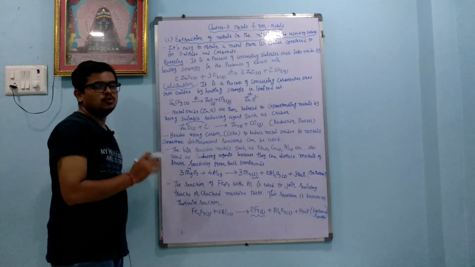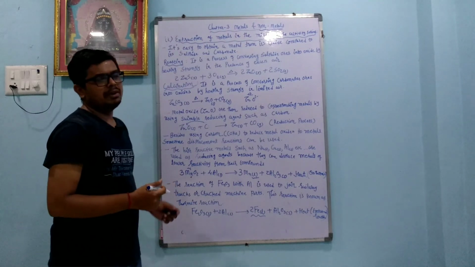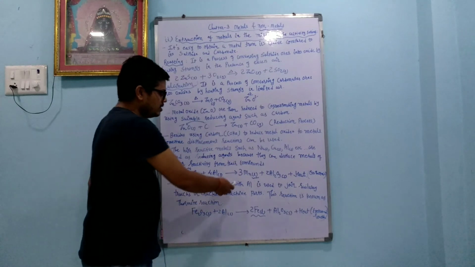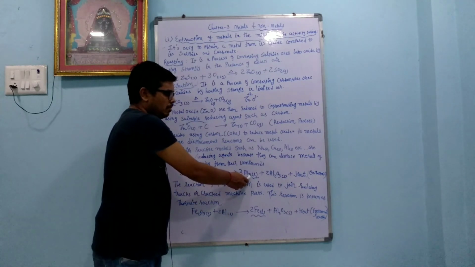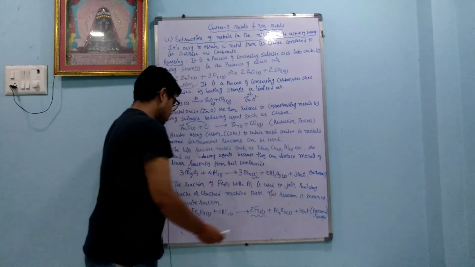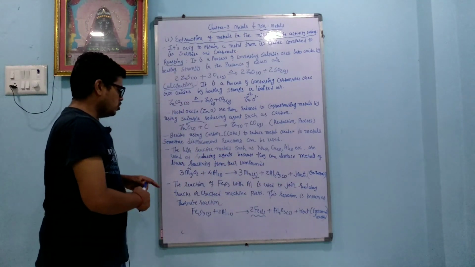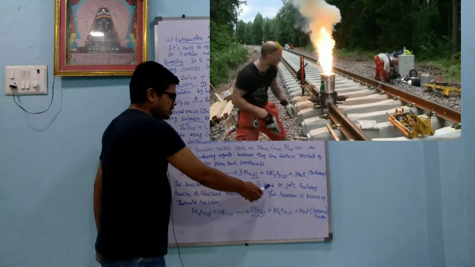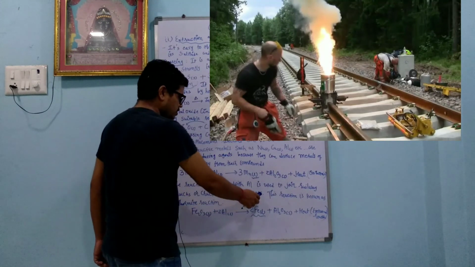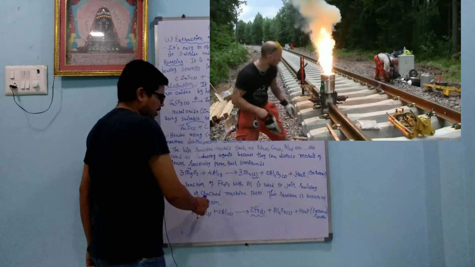The reaction is an exothermic reaction. Exothermic reaction means what? Heat energy is produced in large amount, and because of that reason the Mn, manganese, is available in the liquid form. We get Al2O3 in the solid form, plus heat energy is produced. The reaction of Fe2O3 with aluminium is used to join the railway track or cracked machine parts. This reaction is known as the thermite reaction.